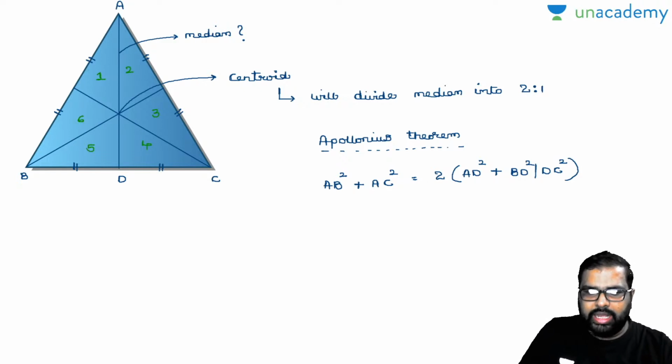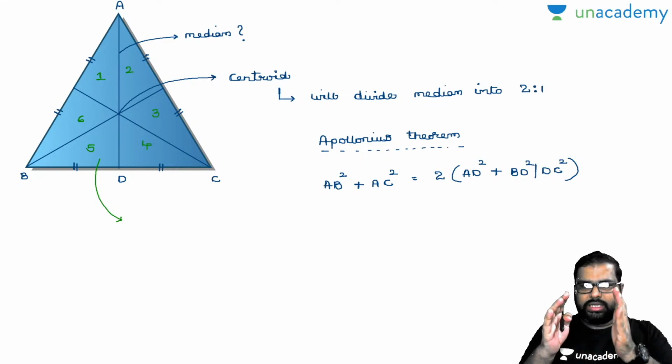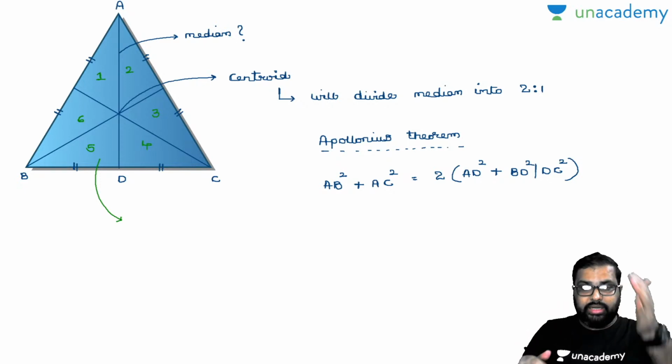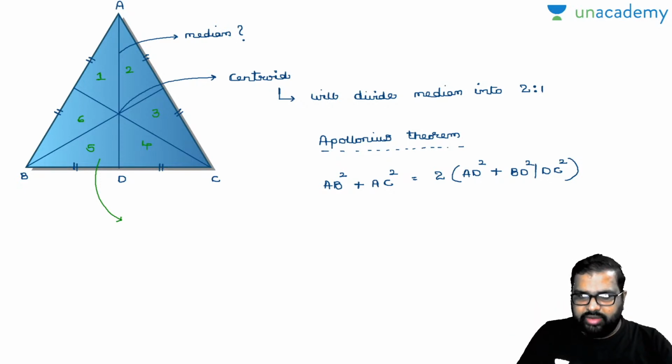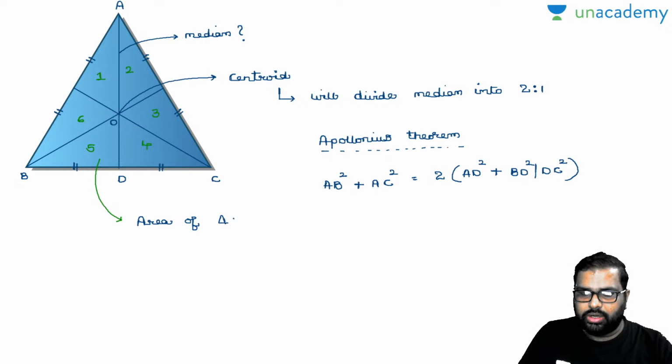Now, what will be the area of each triangle? I'll take it down like this. Can anybody say in the comment section box? Already we have discussed, right? One median divides the triangle into 2 parts of equal areas. Now 3 medians divide the triangle into 6 parts. So, each and every part, let us suppose take this area, I will take this point as O. Area of triangle BOD will be how much? Can anybody say in the comment section box? You can easily answer this. BOD is 1/6 of the area of triangle ABC. This is the point there.